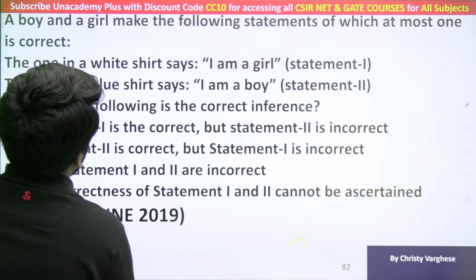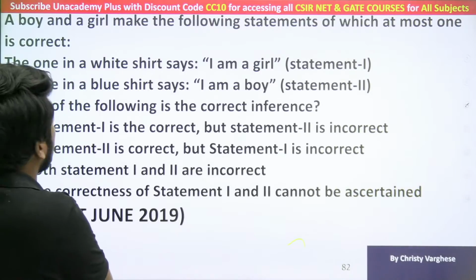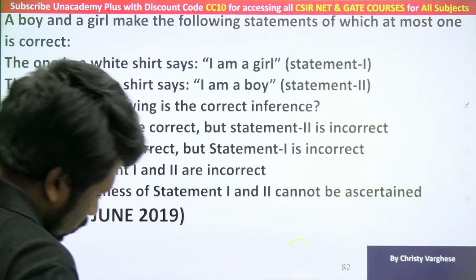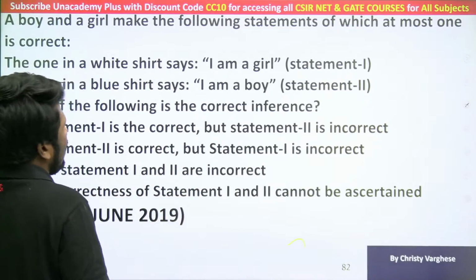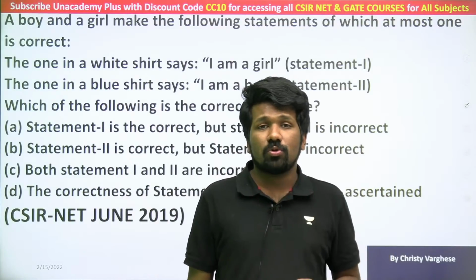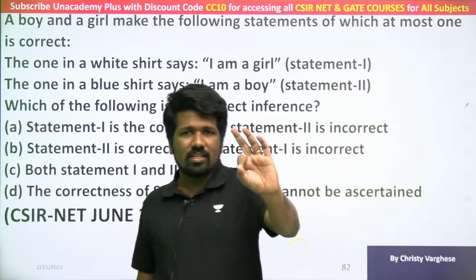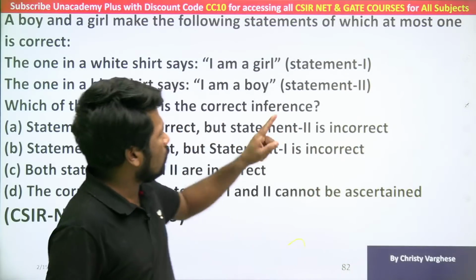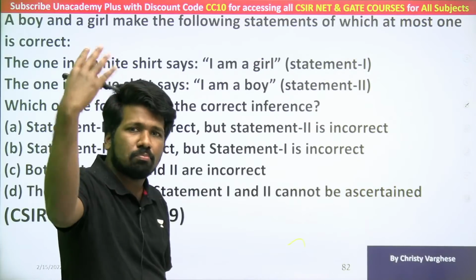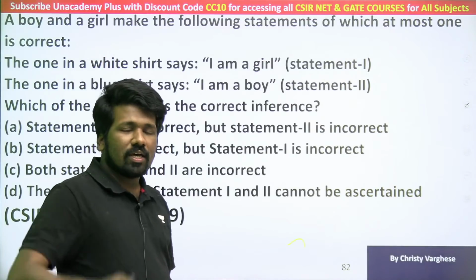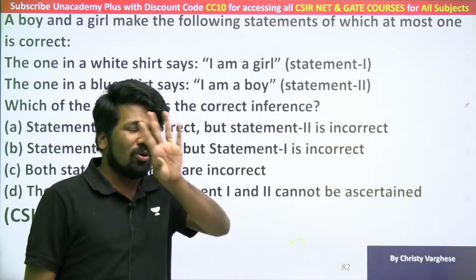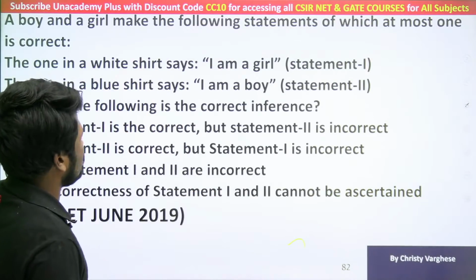A boy and a girl make the following statements, of which at most one is correct. Before the exam, be clear about at most and at least. That should not confuse you. At most means zyada se zyada. At least means kam se kam. At most one means maximum one. Maximum one means one is correct, zero is correct, both are okay. Two being correct is not okay.